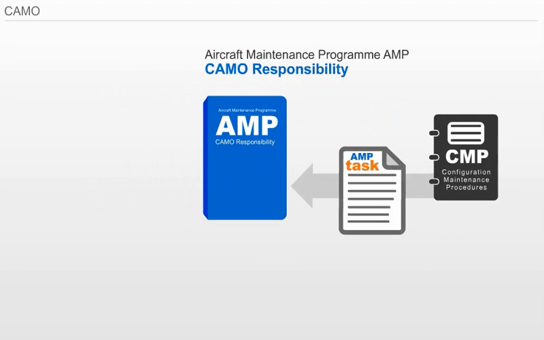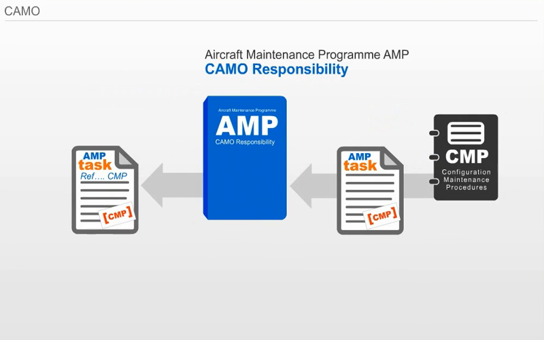All maintenance program tasks derived from the CMP must be identified in the AMP by the wording CMP, and on the task cards by the wording Extension Requirements, Relevant CMP Reference, and CMP. All maintenance program tasks related to ETOPS significant systems must be identified in the AMP by the wording Affected by ETOPS, and on the task cards by the wording Requirement ETOPS.